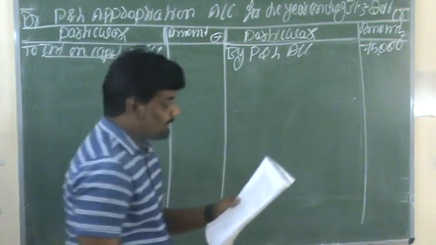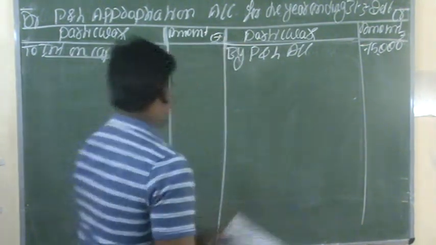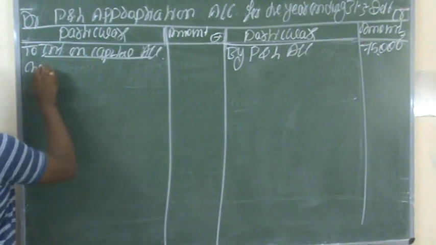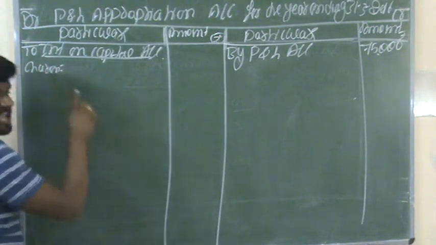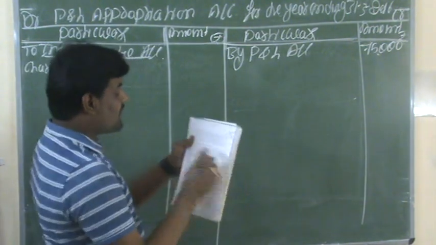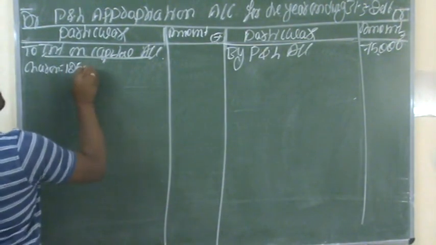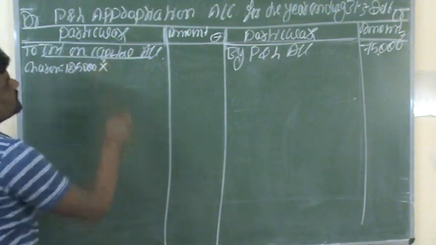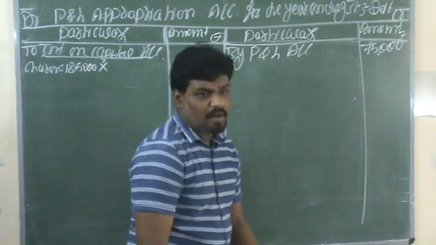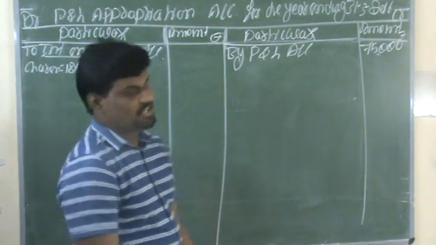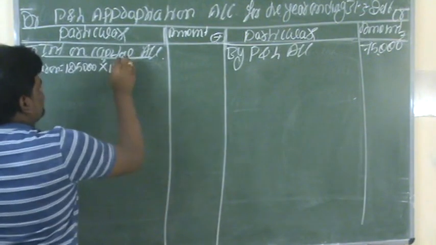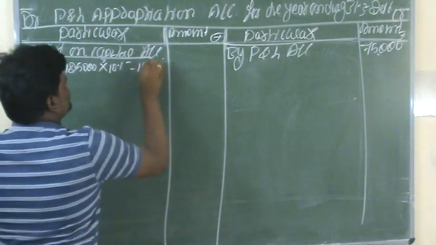The partners are namely Charan and Sharan. Charan's share of capital is 1,25,000 into 10% interest, and we will get 12,500.